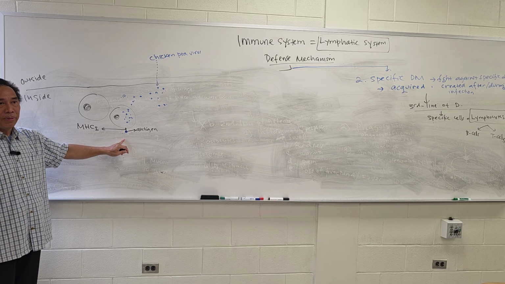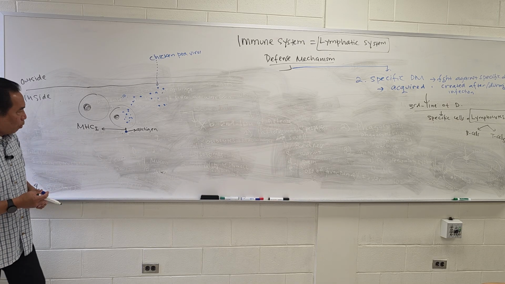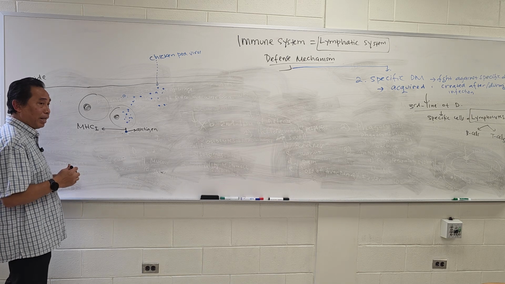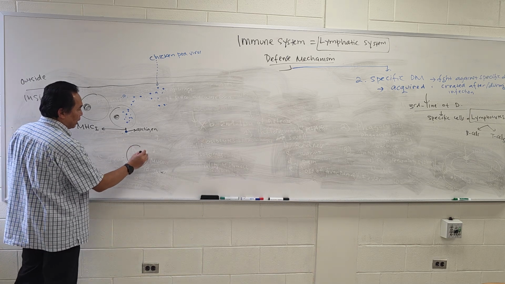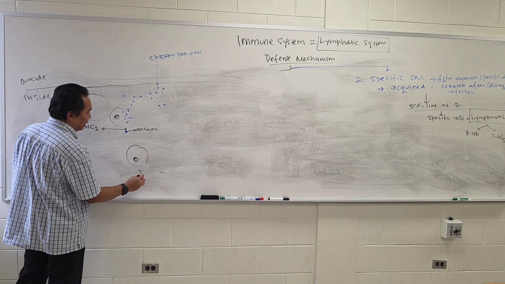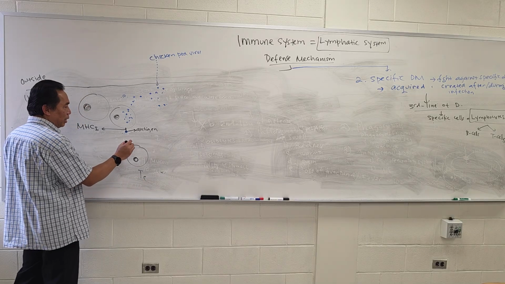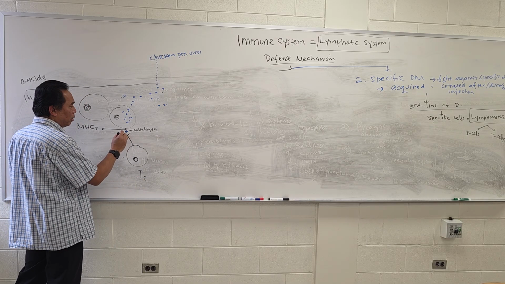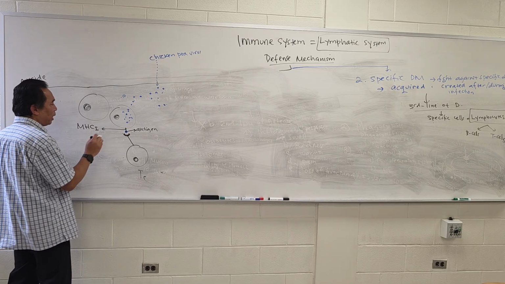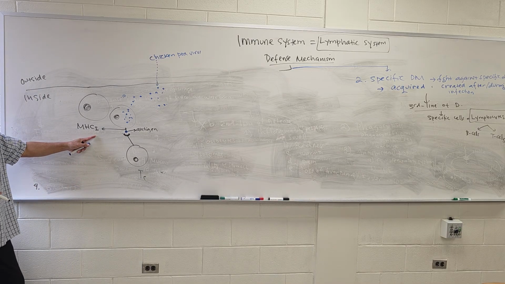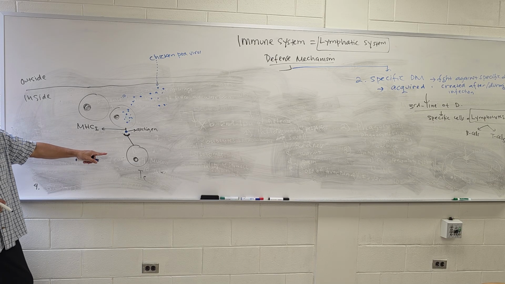Okay, you have a problem here. Now, when we have that, then our T cell, let's say this is T cell, which is the TC, has the ability to recognize the antigen on MHC number 1, marker number 1. So this is recognized first.